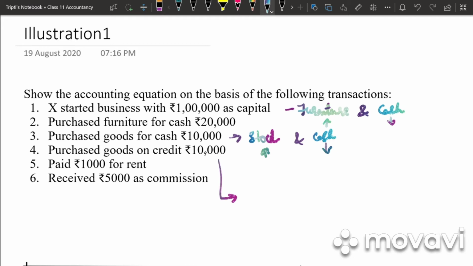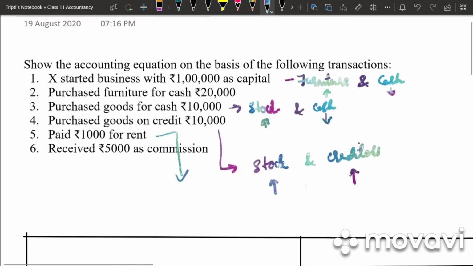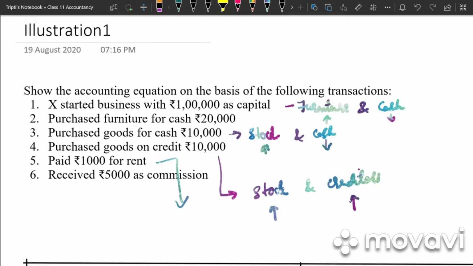Then we have purchased goods on credit. So we have stock and creditors. Stock is increasing and creditors is also increasing. Then we had paid 1,000 for rent. So rent is an expense. Whenever there is an expense, it will be deducted from the capital. So the two items affected are capital and cash. Our capital is decreasing, our cash is also decreasing.